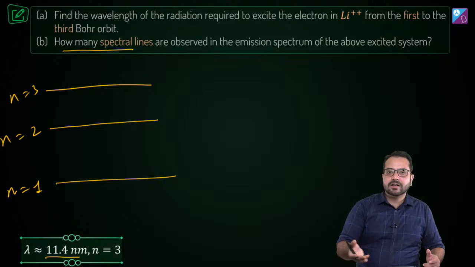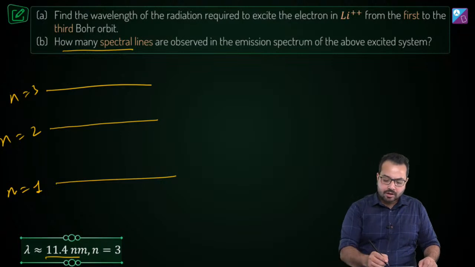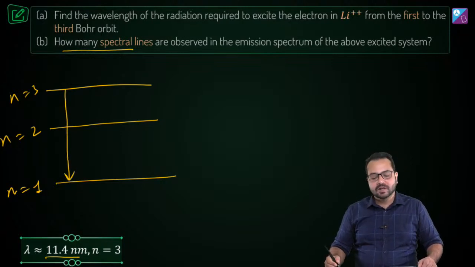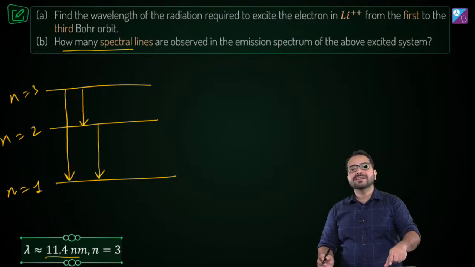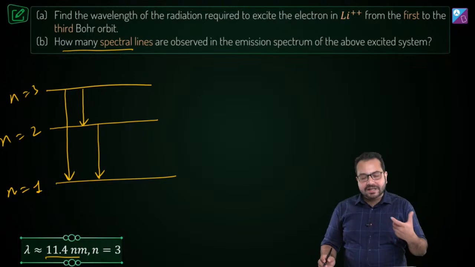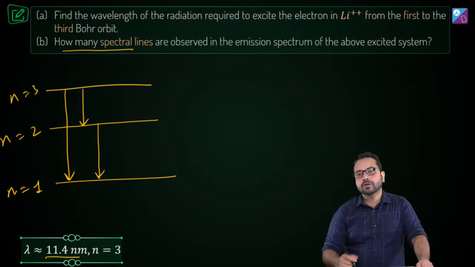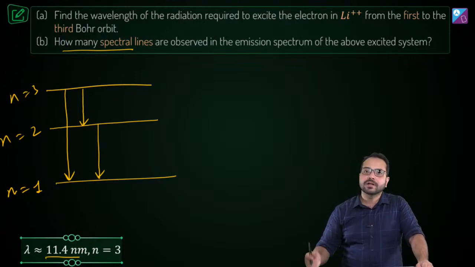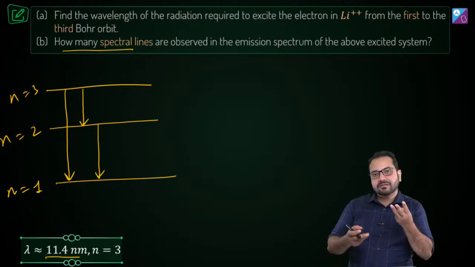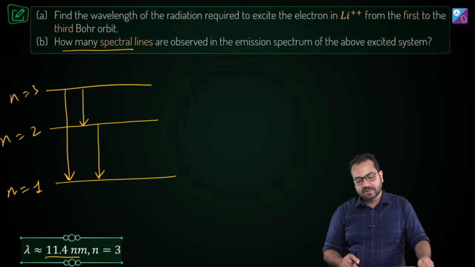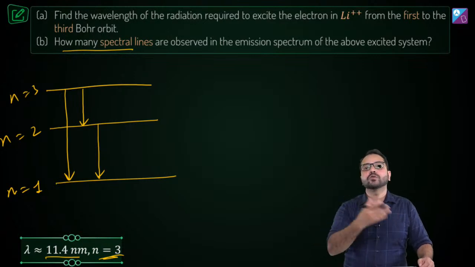Okay, but let's say the transition is happening from 3 to 1. So how many ways are there to go from 3 to 1? One is that you can directly go from 3 to 1. The other is that you go from 3 to 2, and then you go from 2 to 1. In all these cases, the energy of transition is different, and if the energy of transition is different, then the wavelength that is going to be emitted is also going to be different. So how many possible scenarios are there? There are 3 possible scenarios in this case. So what will be my answer? The number of spectral lines is going to be 3, corresponding to 3 wavelengths.